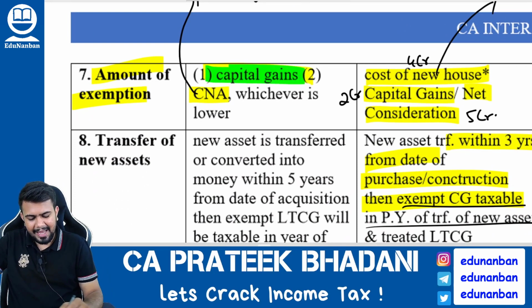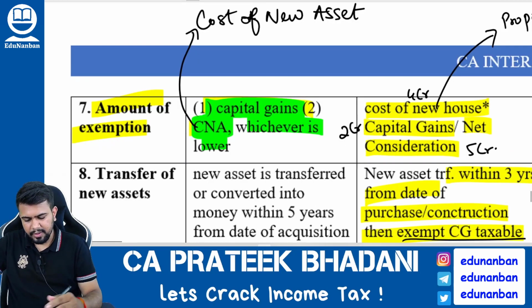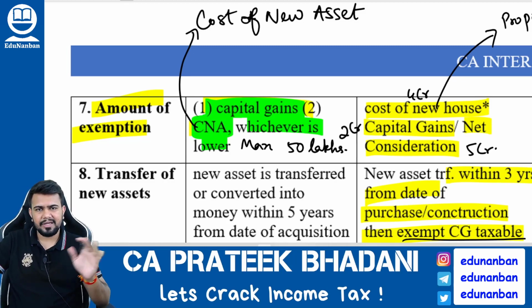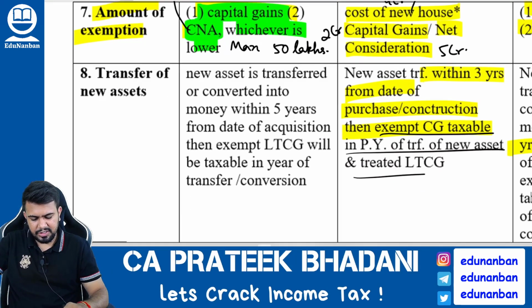Exemption will be the capital gain amount or the cost of the new asset, that is the bonds, whichever is lower. Maximum 50 lakhs. More than 50 lakhs, the assessee cannot claim exemption under this section.